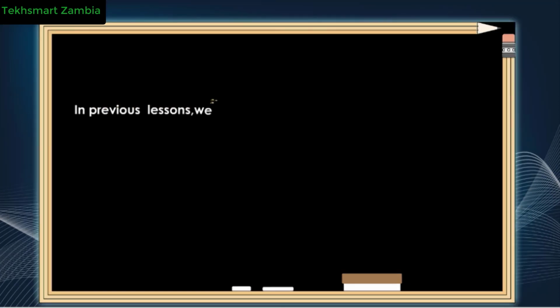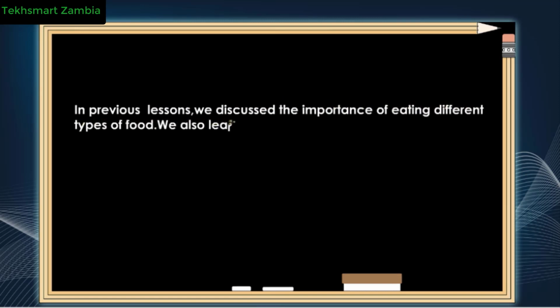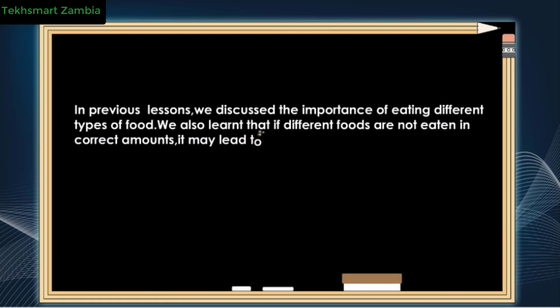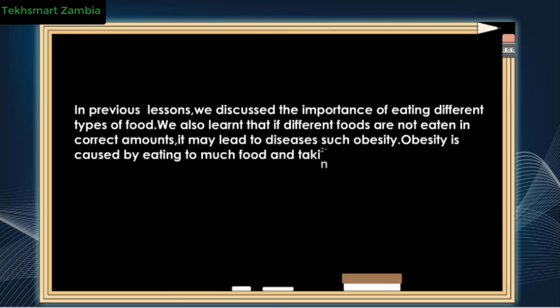In previous lessons, we discussed the importance of eating different types of food. We also learned that if different foods are not eaten in correct amounts, it may lead to diseases such as obesity. Obesity is caused by eating too much food and taking little or no exercise.